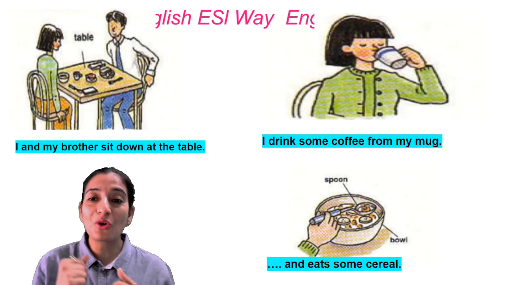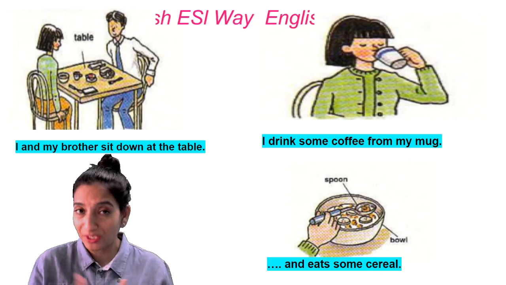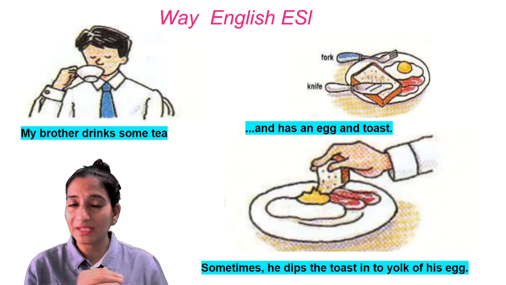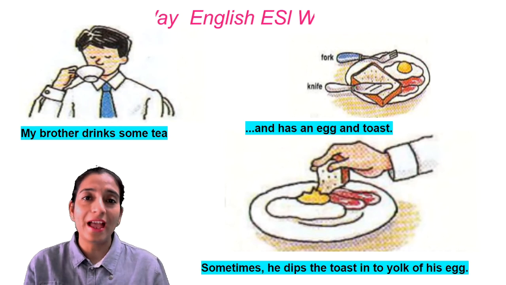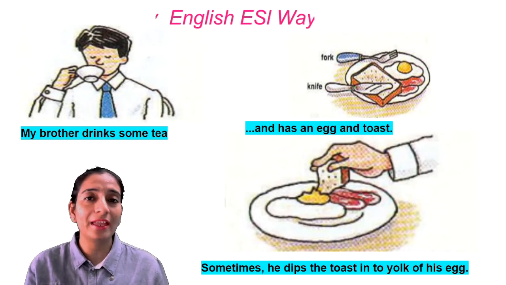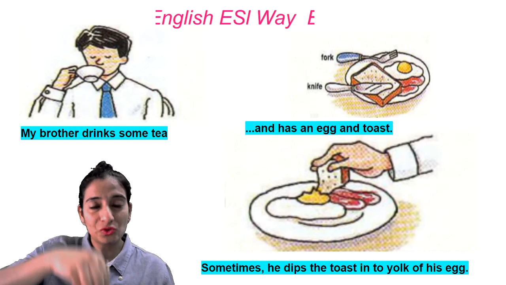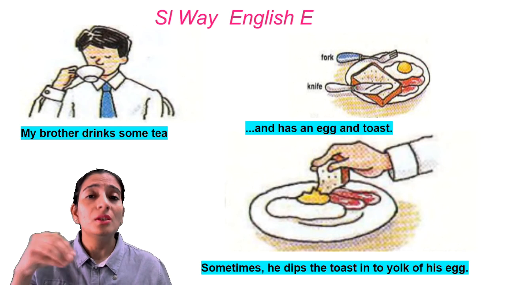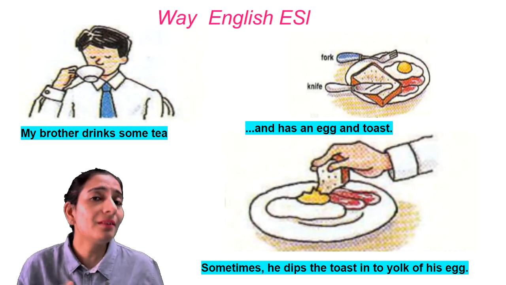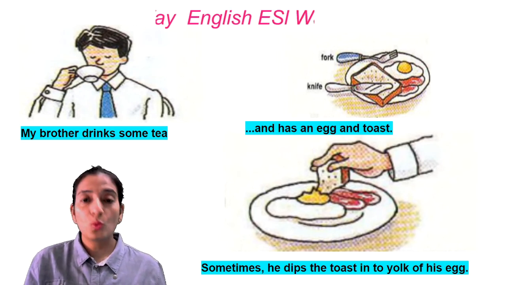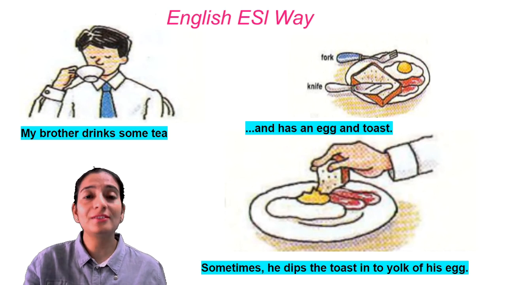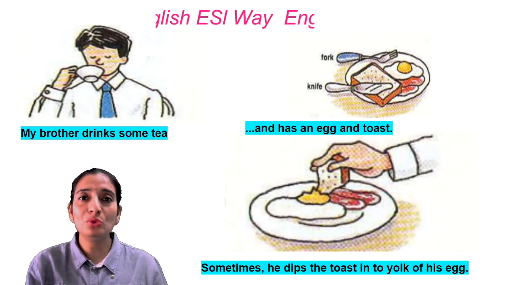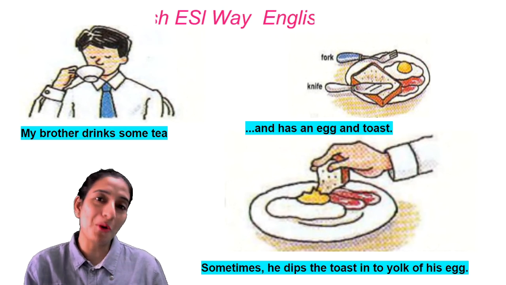So I drink some coffee from my mug because I prefer to drink coffee, and then I eat some cereal. And my brother prefers to drink some tea, so he drinks tea and he takes toast and an egg, and sometimes he dips his toast into the egg yolk. What does dip mean? Dip means to dip solid into liquids, and in our culture we also do the same way. We dip the flatbread into the lentil soup and we dip some toast into our tea, and I remember I used to dip my toast into my mom's tea.